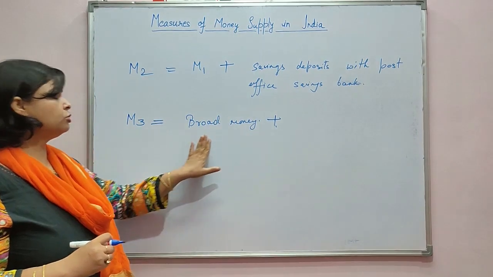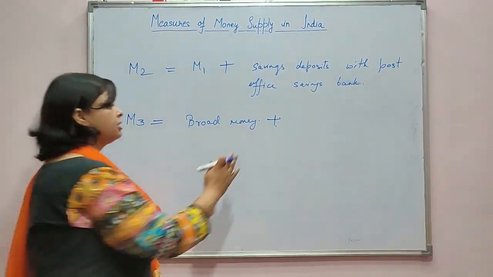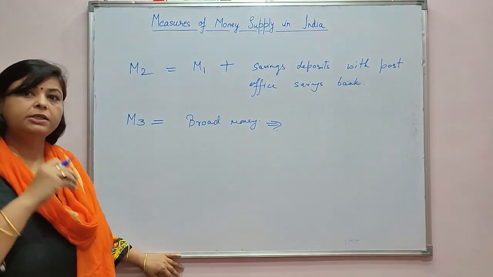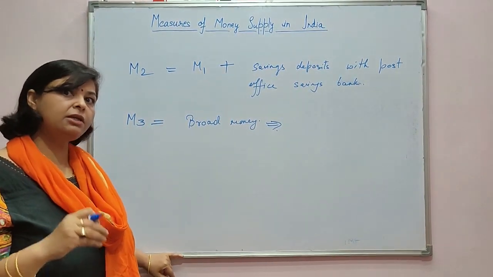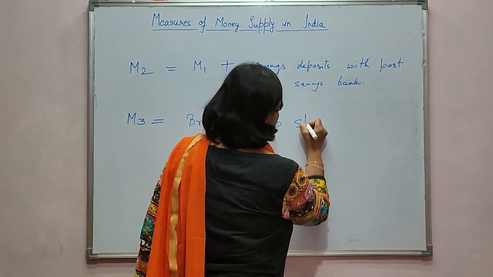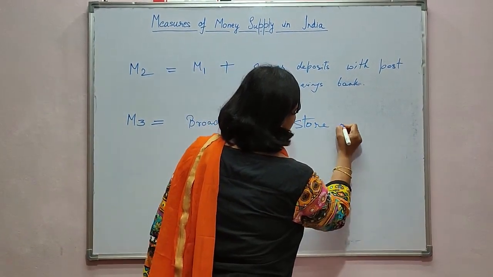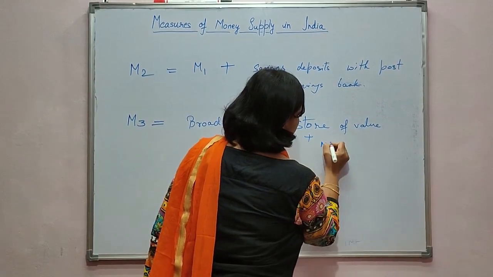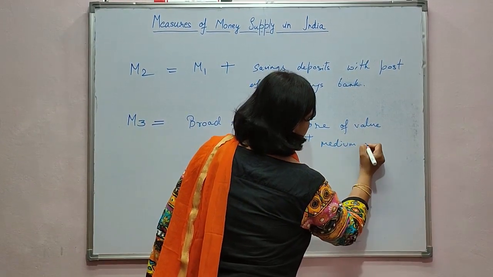It is known as broad money because it has a medium of exchange function as well as a store of value function.